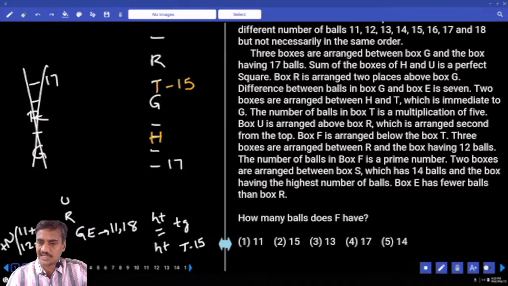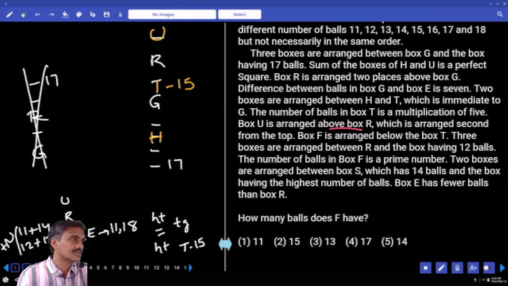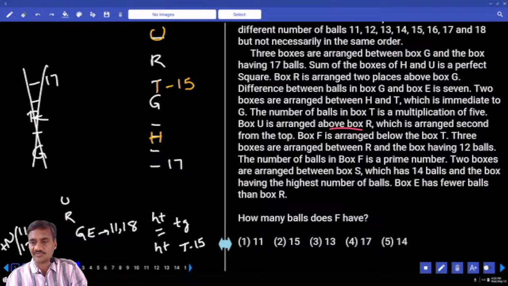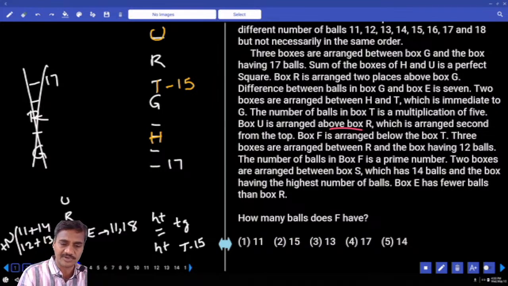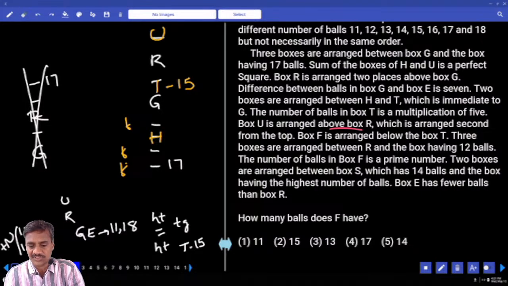And U is arranged above R. U is above R. U must be here. And R is second from the top. F is arranged below T. F can be at any one of these places. F can be here, here or here. And F can be at any one of these 2 places.